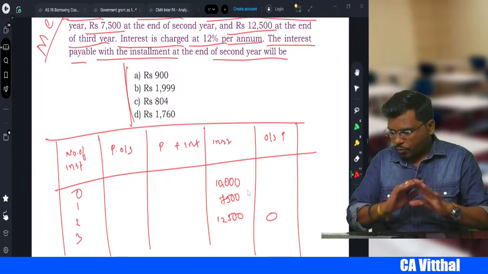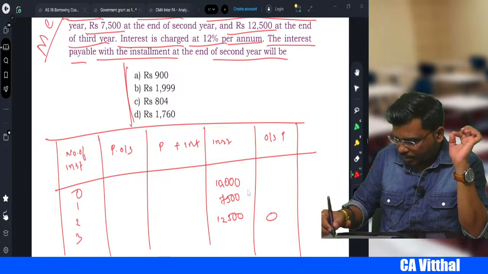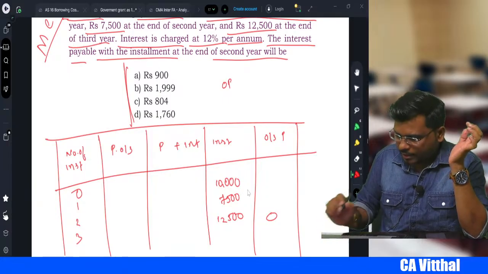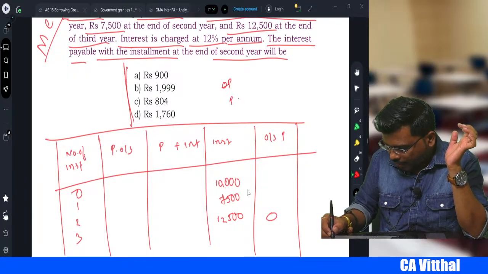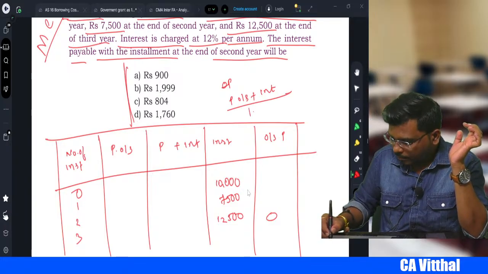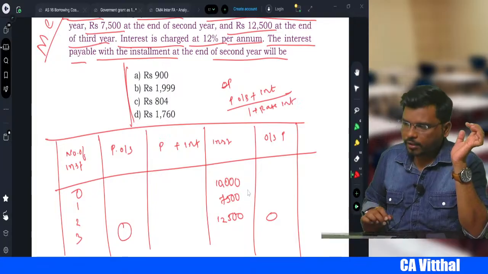Outstanding principal should be 0. So there is one formula to calculate the opening principal. Opening principal is equal to, if you remember, principal outstanding plus installment divided by 1 plus rate of interest. Okay, apply this formula, you will get an opening principal.